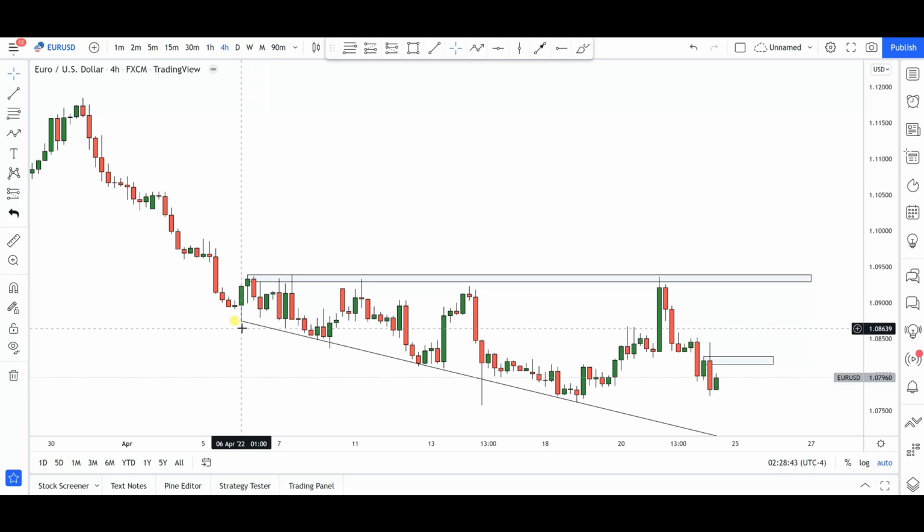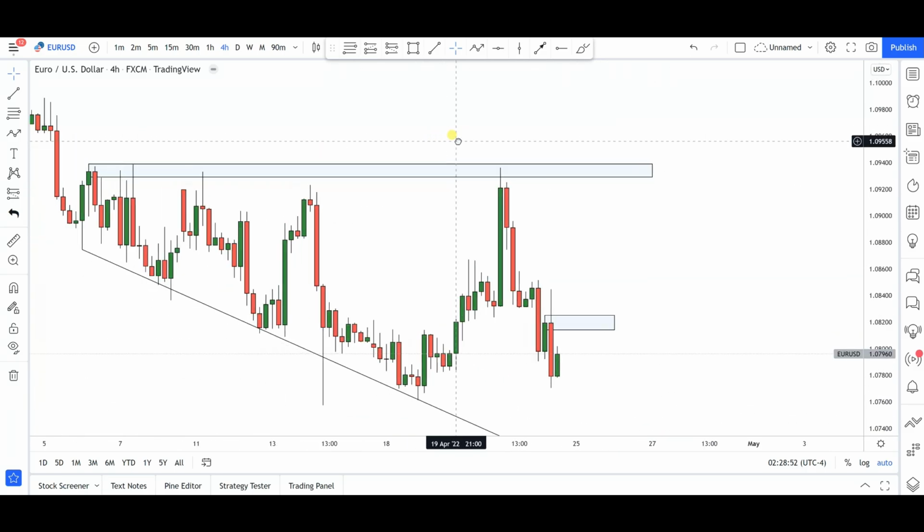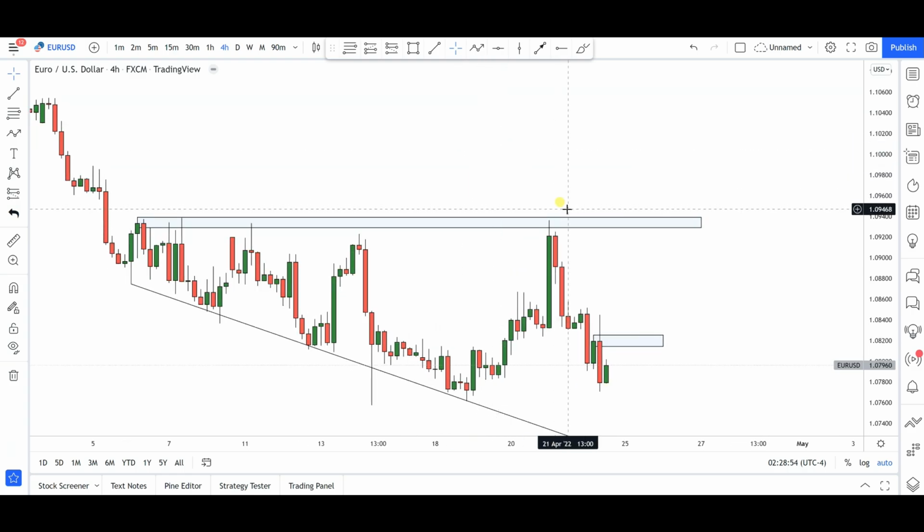You can see that I have this line here. This is kind of like the return line that Euro dollar has been respecting for a while now. So that's why I put that there as a guide for my profit taking, for my short opportunities. You can see clearly now we have pretty much equal highs. Liquidity is building obviously in this area, and you can see that the markets keep an eye on this particular type of levels.